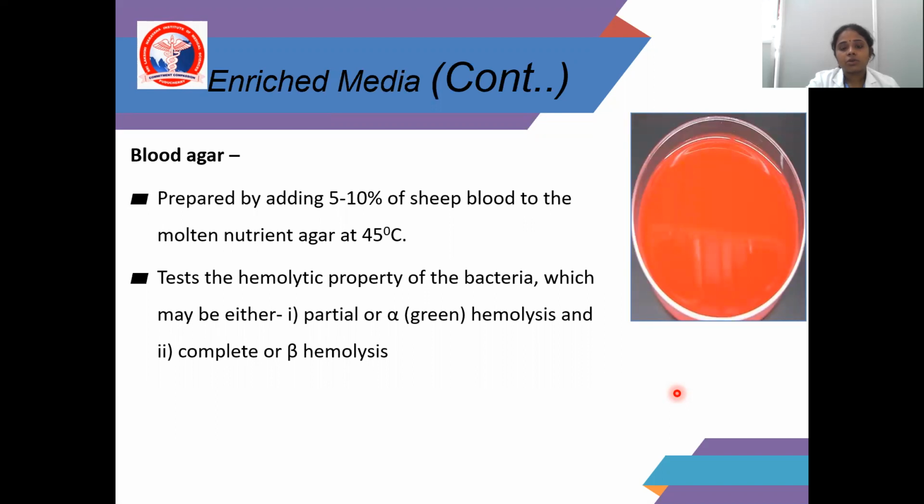See the picture. I told you the example for enriched media, that is blood agar. This is the picture shown on the right. It is prepared by adding 5 to 10% of sheep blood to molten nutrient agar at 45 degrees Celsius. It is used for testing the hemolytic properties of bacteria. Alpha hemolysis shows partial hemolysis, beta hemolysis is complete hemolysis, and gamma hemolysis is no hemolysis.